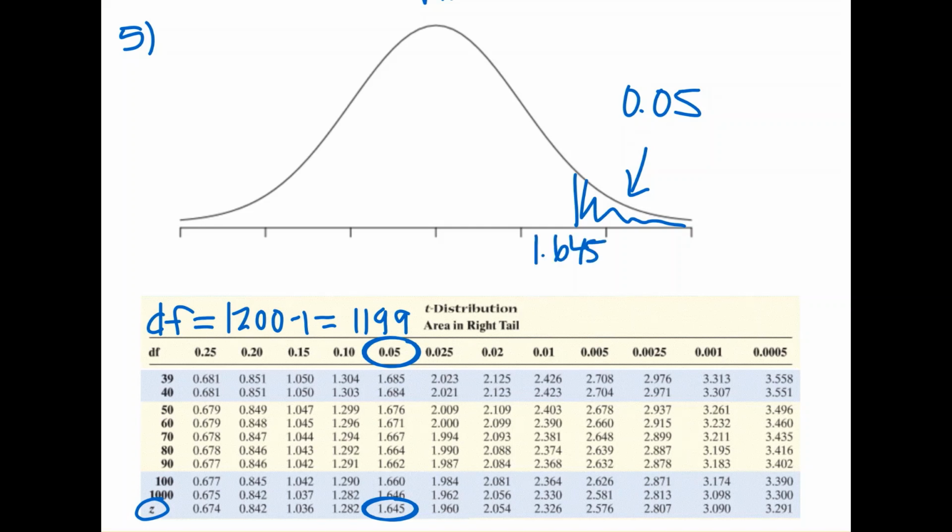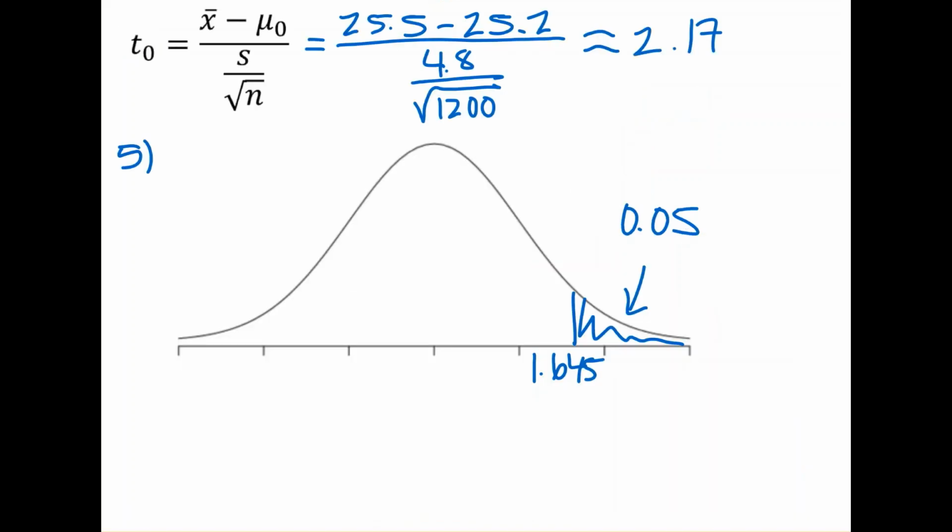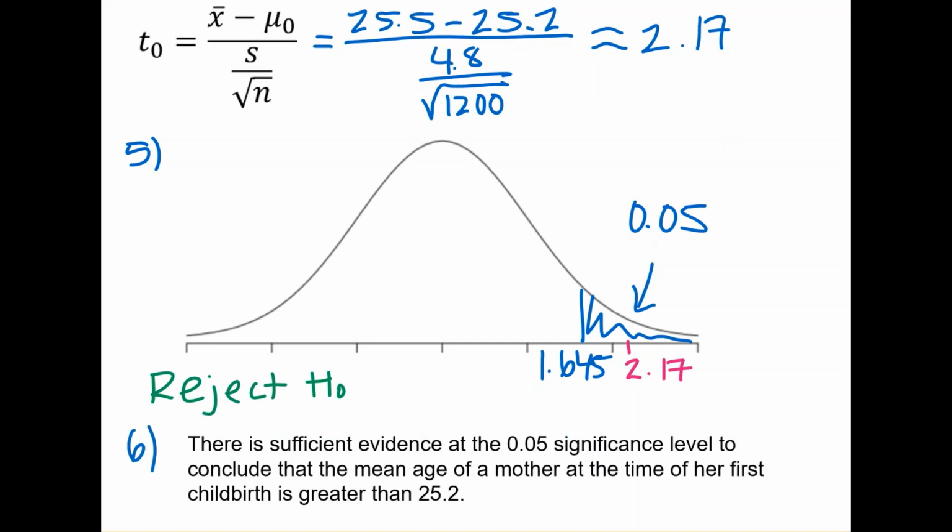Now let's plot the test statistic T0. Recall that T0 is approximately 2.17, and T0 goes here. Notice that T0 is in the rejection region. So we reject H0. Now let's state our conclusion. There is sufficient evidence at the 0.05 significance level to conclude that the mean age of a mother at the time of her first childbirth is greater than 25.2.